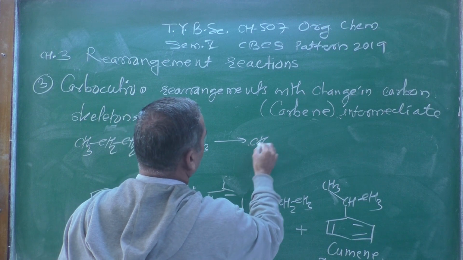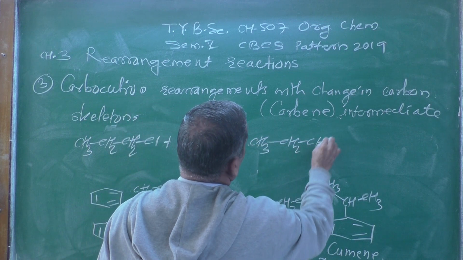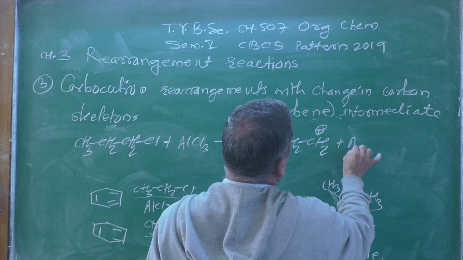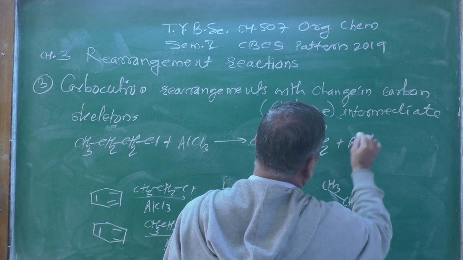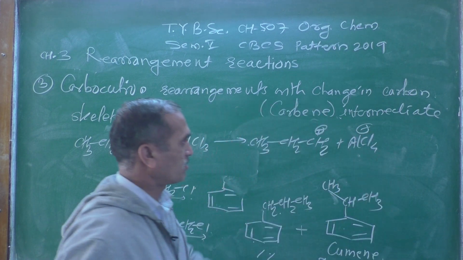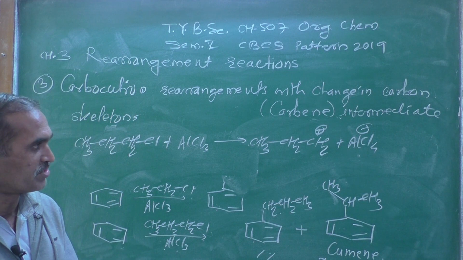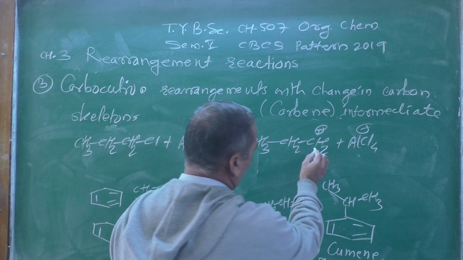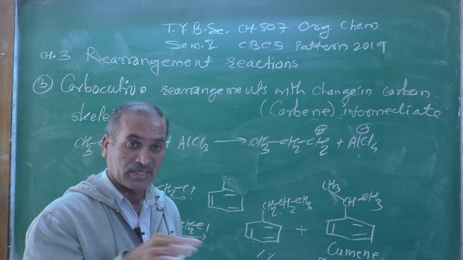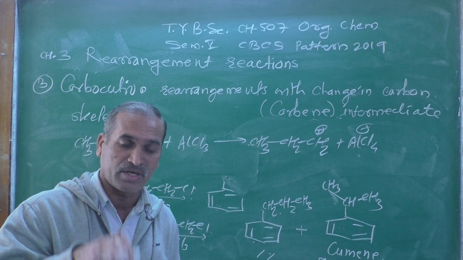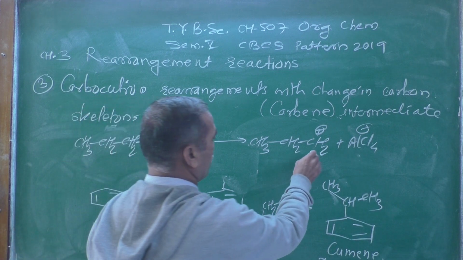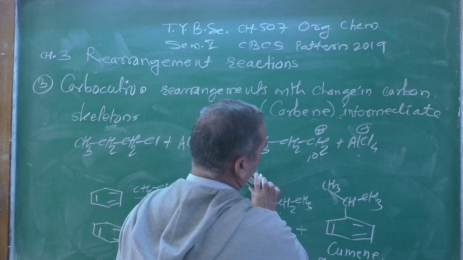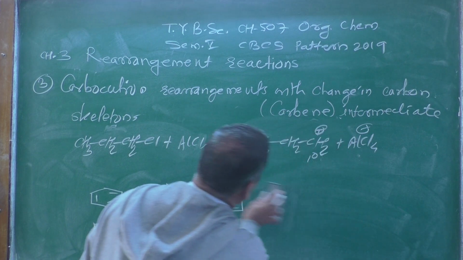We are going to get CH3CH2CH2 positive charge and AlCl4 negative as a Lewis base. This is the electrophile generated over here. And look at this carbon atom, it is a primary carbon atom and therefore a primary carbocation is formed here.